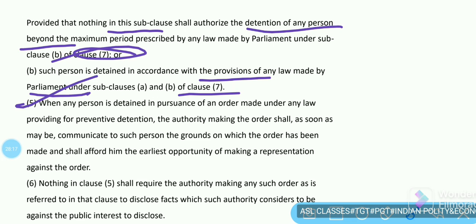When any person is detained in pursuance of an order made under any law providing for preventive detention, the authority making the order shall, as soon as may be, communicate to such person the grounds on which the order has been made and shall afford him the earliest opportunity of making a representation against the order.